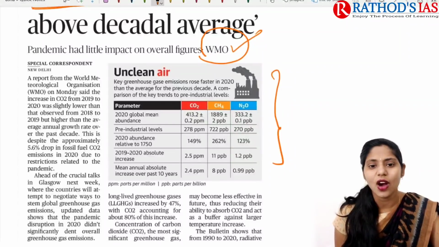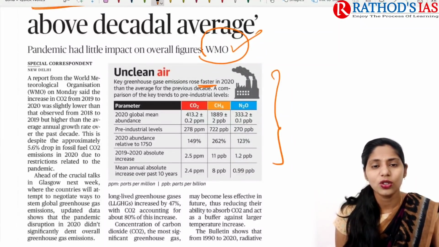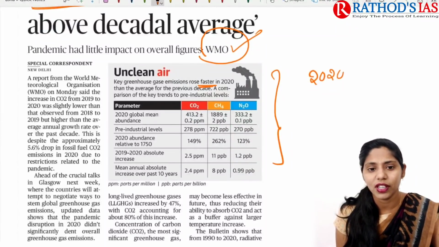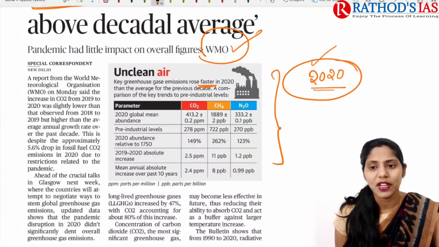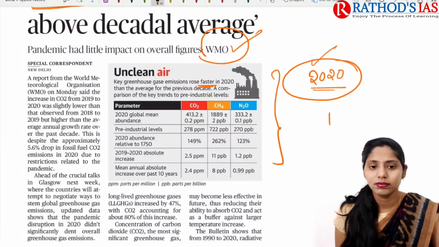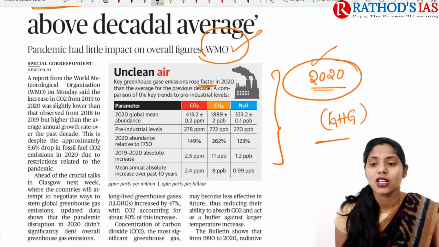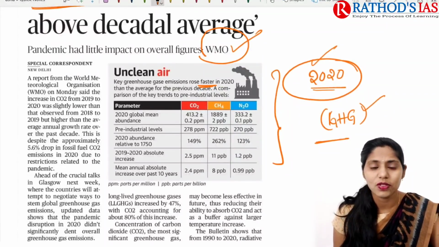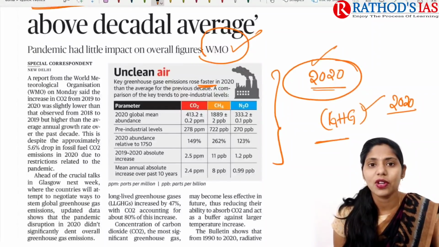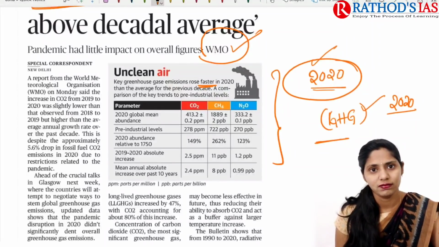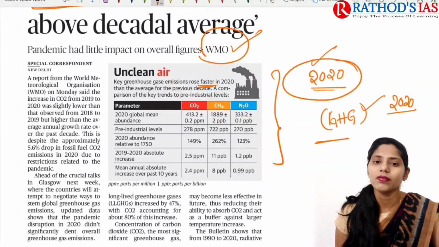Key greenhouse gas emissions rose faster in the year 2020. So in 2020 there is a key increase in our greenhouse gas emissions, which rose faster in 2020 when compared with the average.